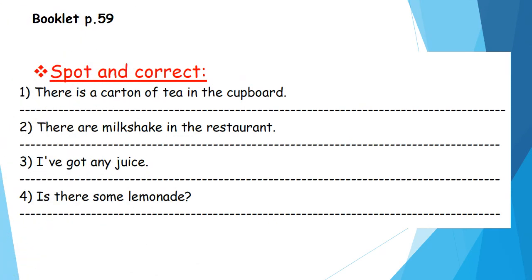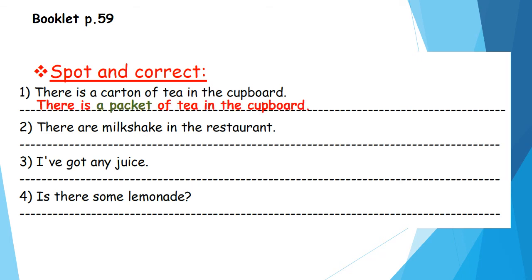Okay, open your booklet, page 59. Spot and correct. There is a carton of tea in the cupboard. Here there is a mistake. He says what? Spot and correct. So where is the mistake? Can we say a carton of tea? No, we say what? Yes, super. We say a packet of tea, not a carton of tea. So I will say what? There is a packet of tea in the cupboard.